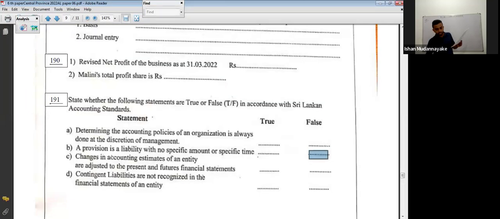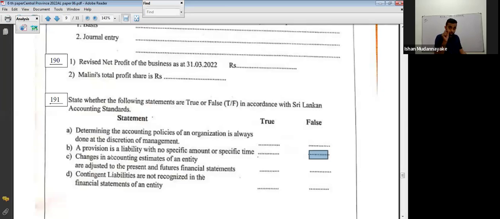Right. Look at the C. Changes in accounting estimates of an entity are adjusted to the present and future financial statements. Yes, changes in estimates adjust to present and future financial statements. Prospective adjustment. Retrospective means we need to adjust from the past.